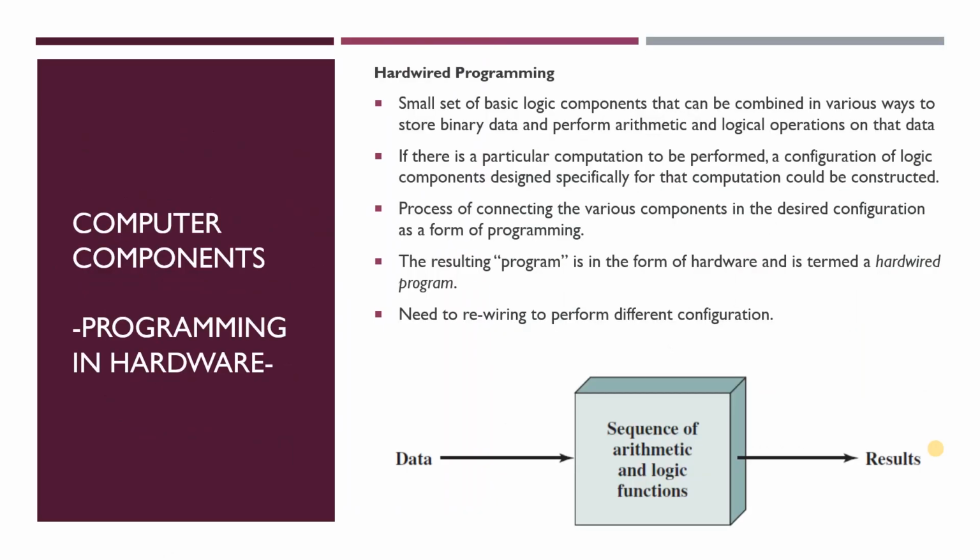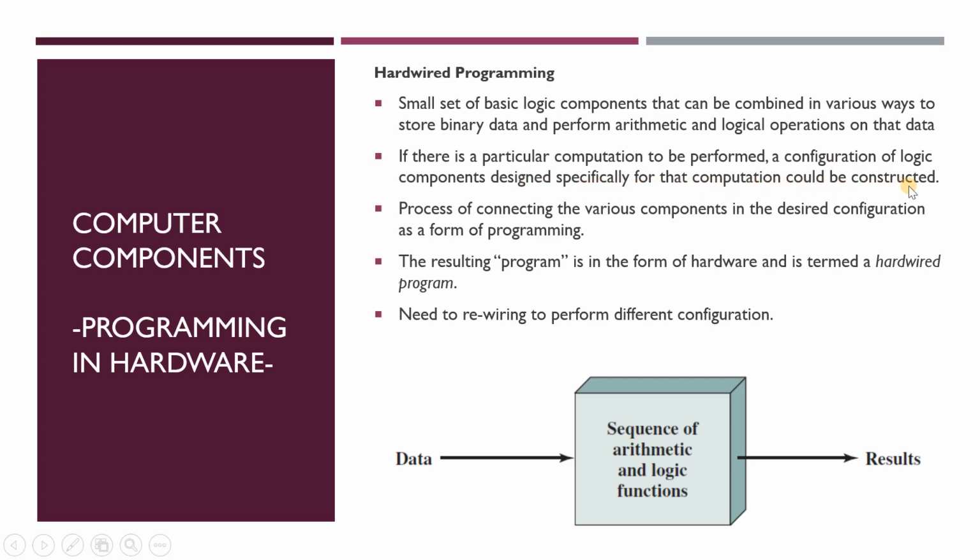Programming can be done in hardware and software. Programming in hardware is also called hardwired programming. In hardwired programming, a small set of basic logic components can be combined in various ways to store binary data and perform arithmetic and logical operations on that data. For example, if you want to do addition, we must have the basic logic components to do that process. If there is a particular computation to be performed, a configuration of logic components designed specifically for that computation could be constructed.